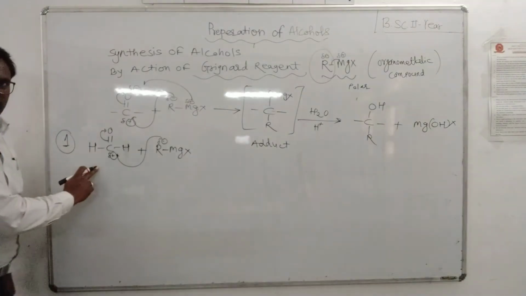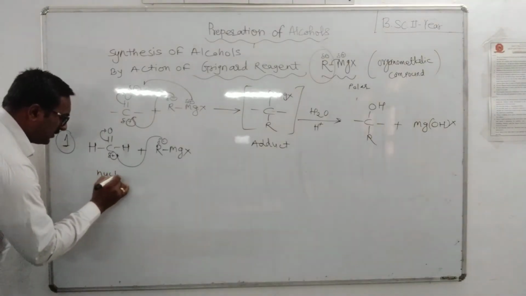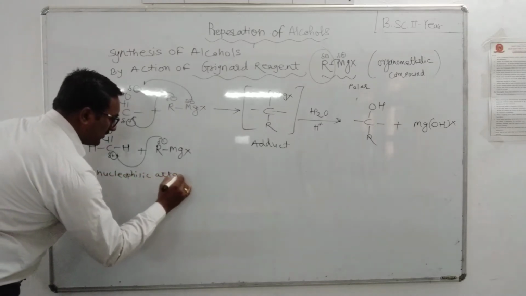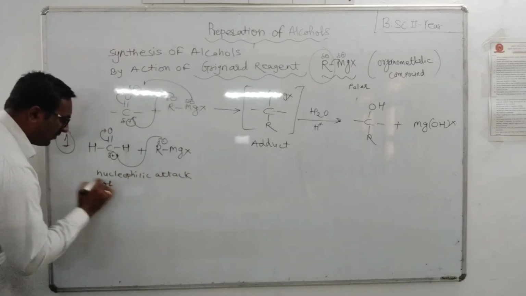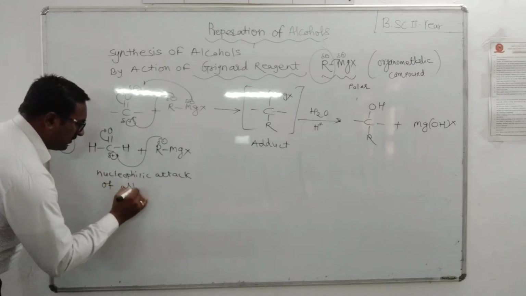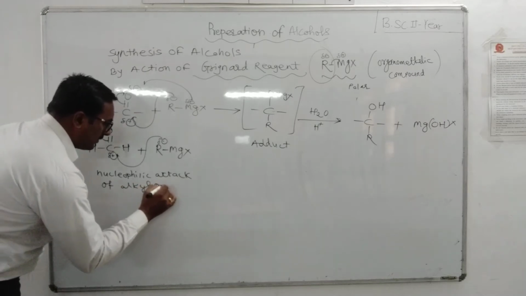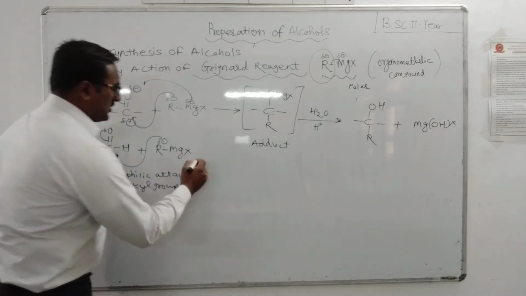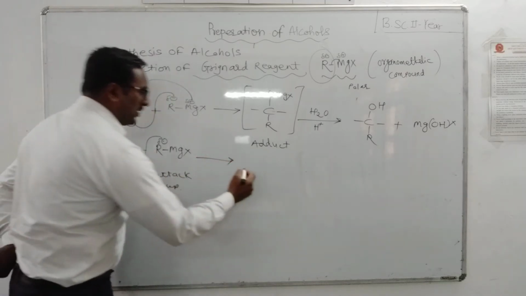This step is called nucleophilic attack of the alkyl group from the Grignard reagent. Hence, there is formation of product